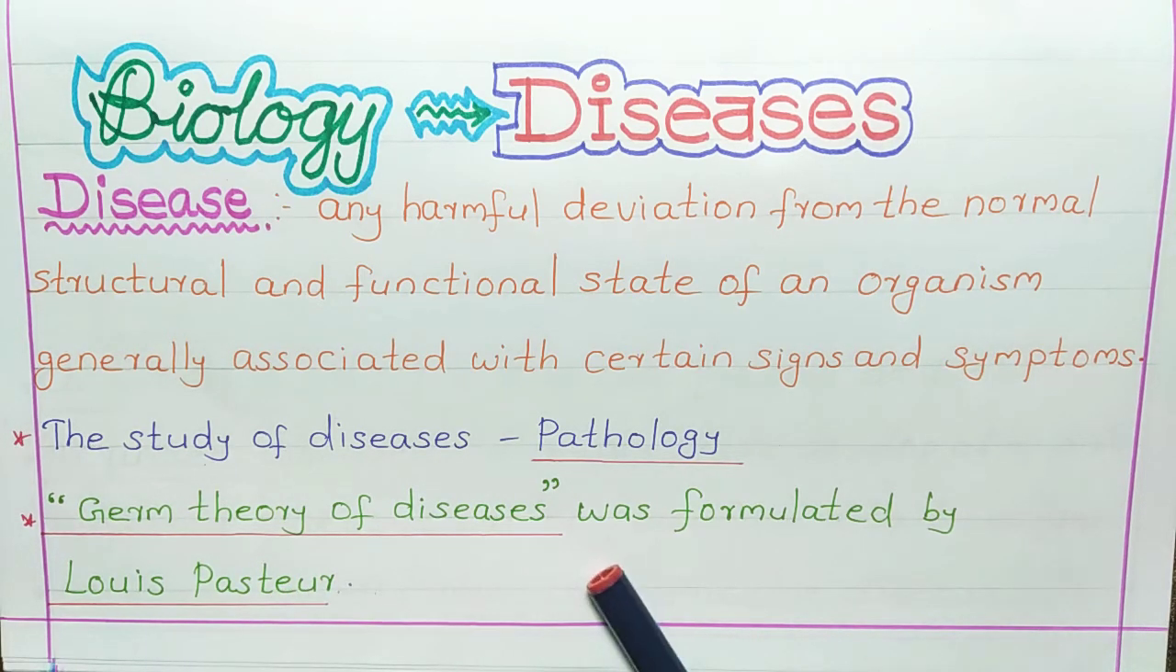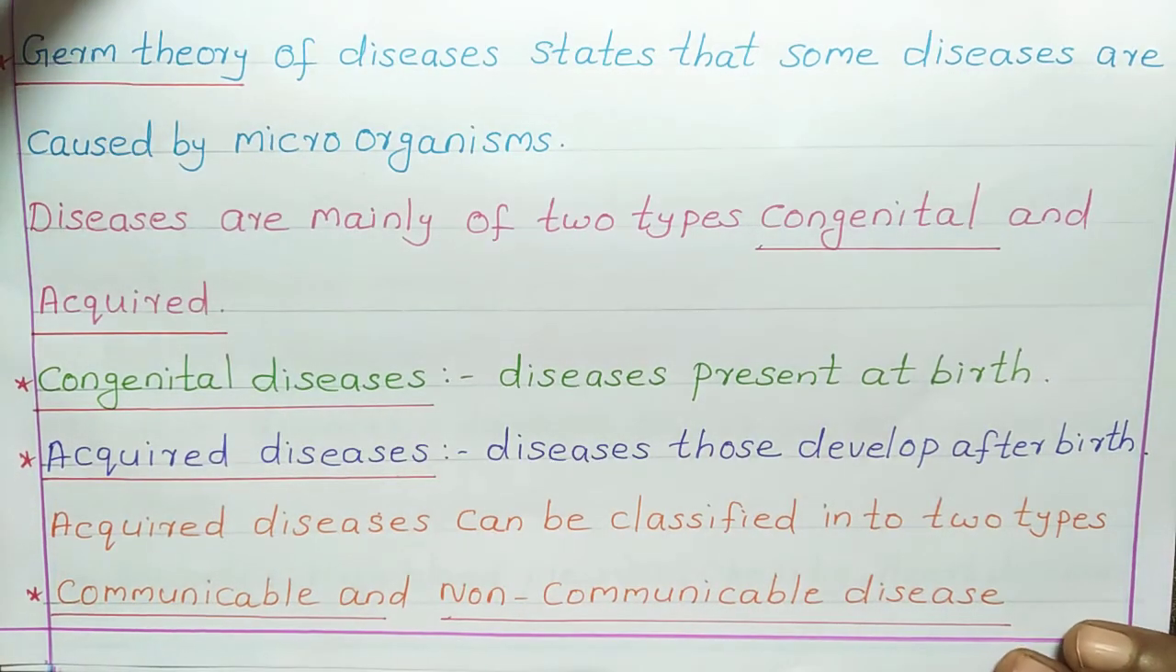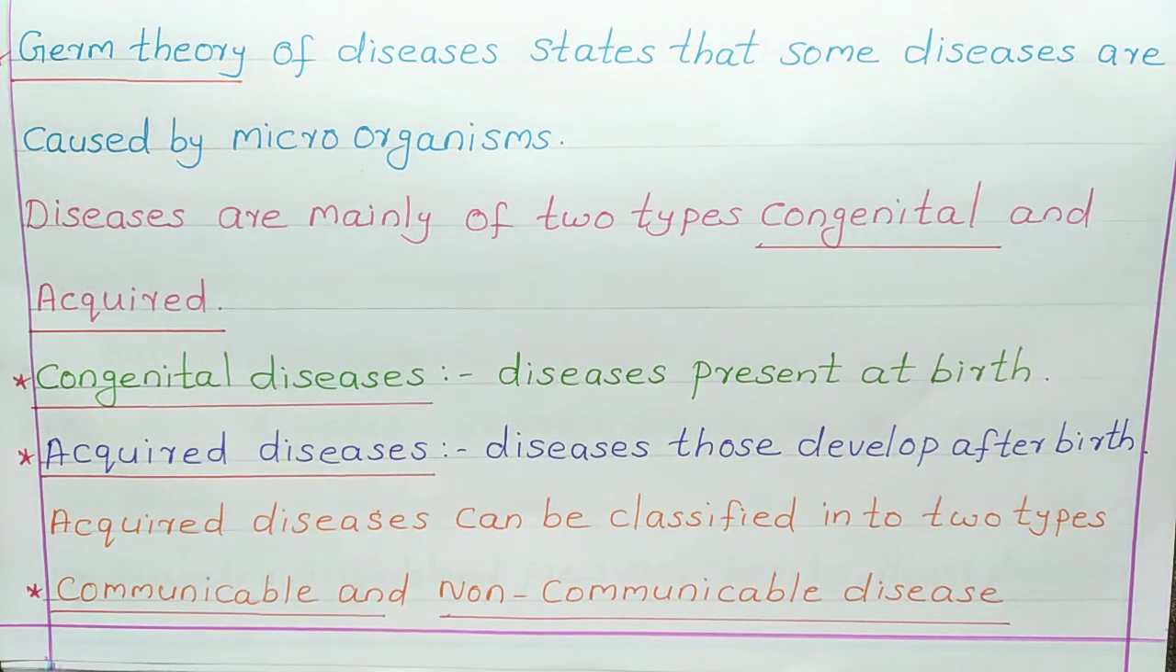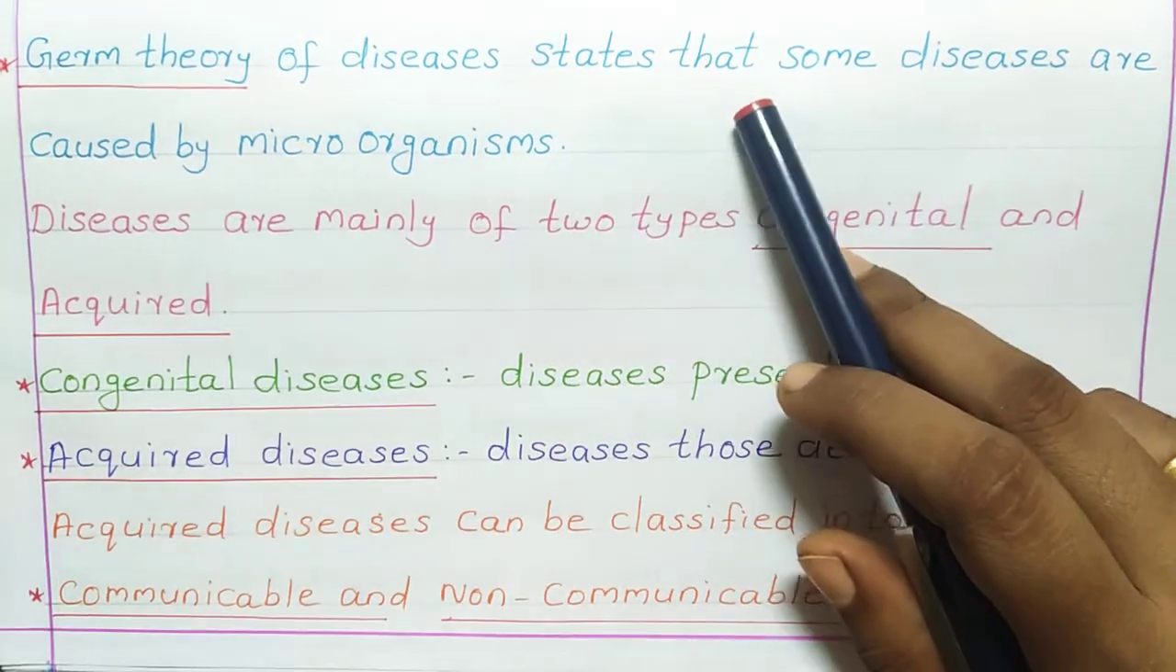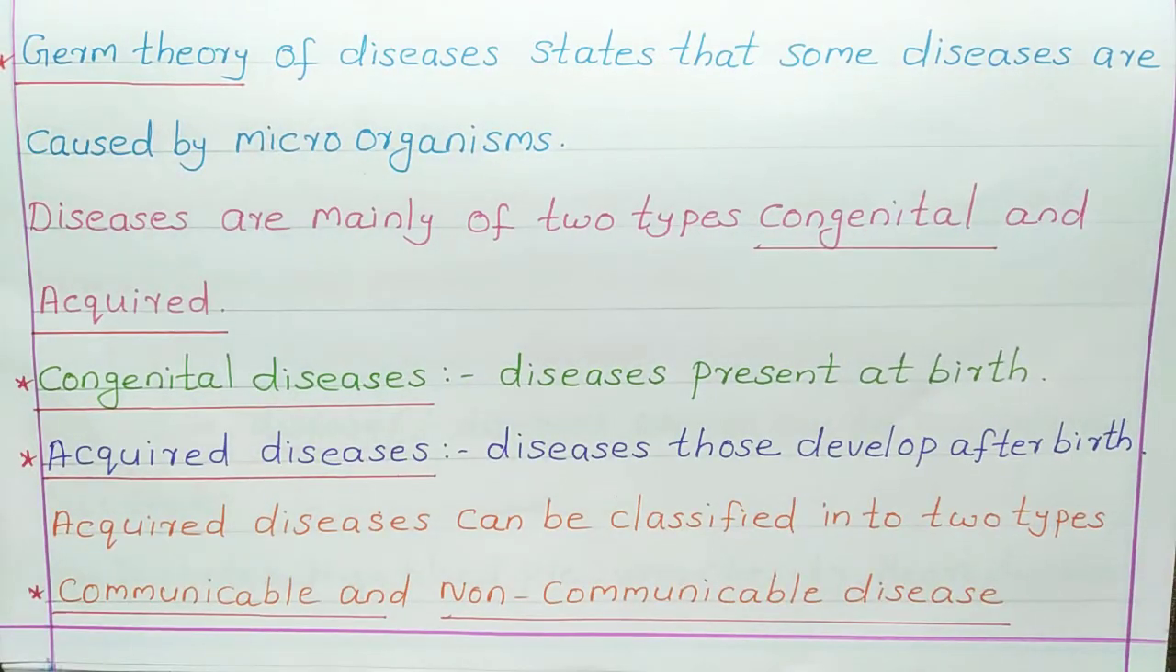Germ theory of diseases was formulated by Louis Pasteur. Louis Pasteur is a scientist who formulated germ theory of diseases. Germ theory of diseases states that some diseases are caused by microorganisms.